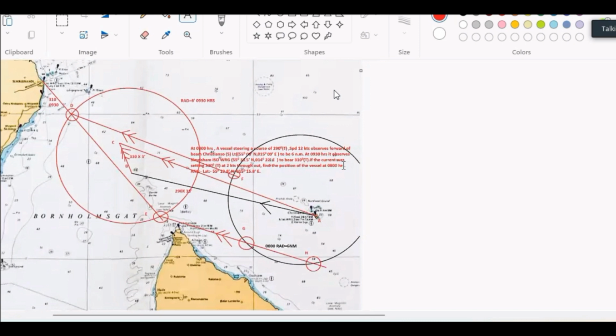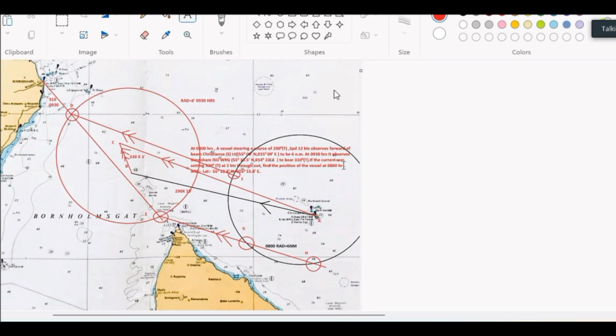Now I got two pieces of information at 9:30, one line and one circle. So the line and circle are intersecting at 2 points, and these 2 points are given the names D and E. The vessel can be at 9:30 at the position D or at the point E. I have to decide which one is correct and which one is wrong. How to decide? Draw the course made good back.